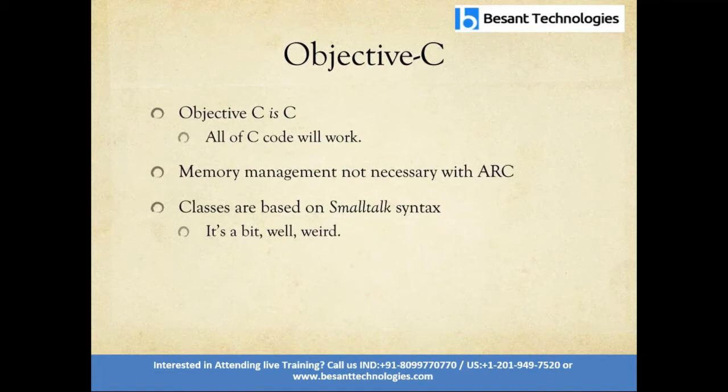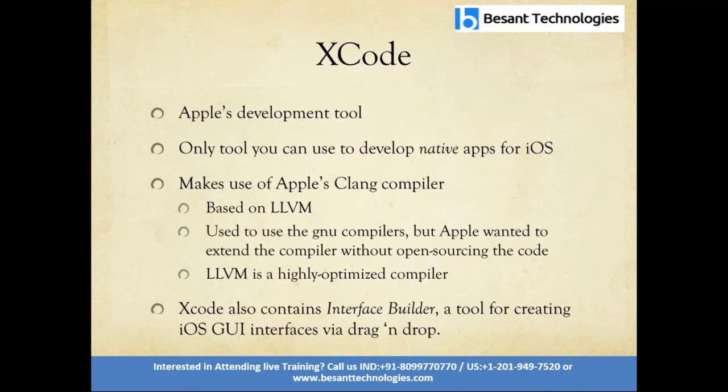Classes are based on Smalltalk syntax. It's a bit weird. The development tool used for Objective-C is Xcode. Xcode is the IDE tool. IDE means Integrated Development Environment, used to develop the application. With the help of Xcode, Objective-C interacts with the application and development.